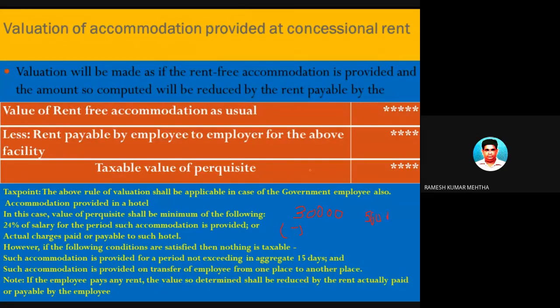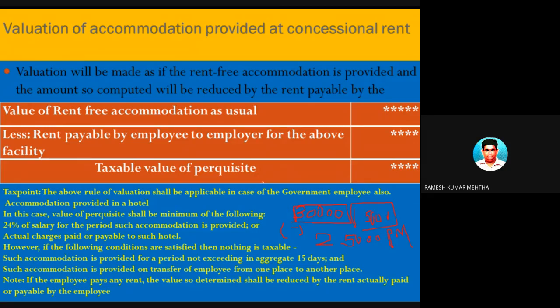So 30,000 rupees per month is the real rent for this accommodation, but he is charging only 5,000 rupees. So the employee is getting 25,000 rupees per month as concessional accommodation. That is the meaning of the word concessional accommodation.